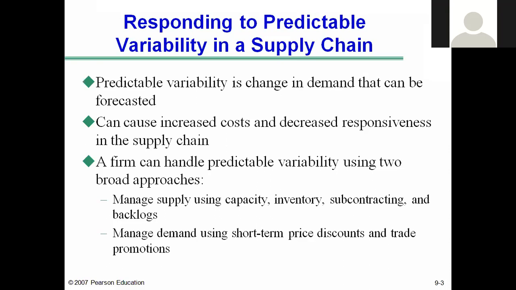During summer, they manufacture soft drinks in 3 shifts, 8 hours plus 8 hours plus 8 hours, 3 shifts of 8 hours each. So they have to pay the wages almost 3 times more. One simple example again is the raw material cost: you will order almost 3 times more raw materials. So raw material cost increases, wages increase. This way, this change in demand increases costs and decreases responsiveness.